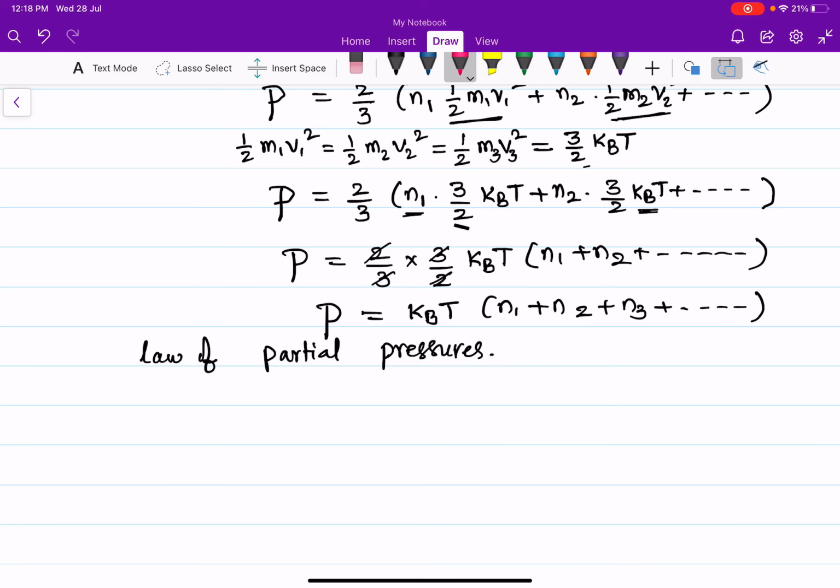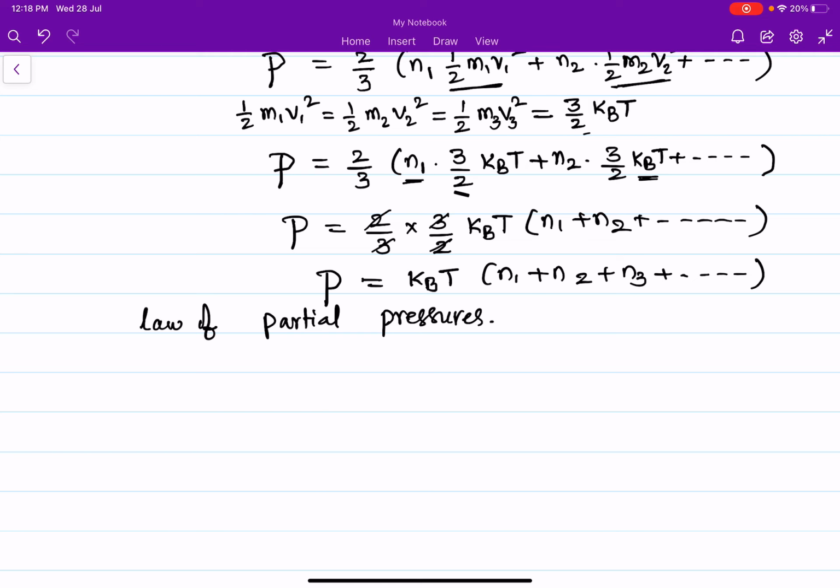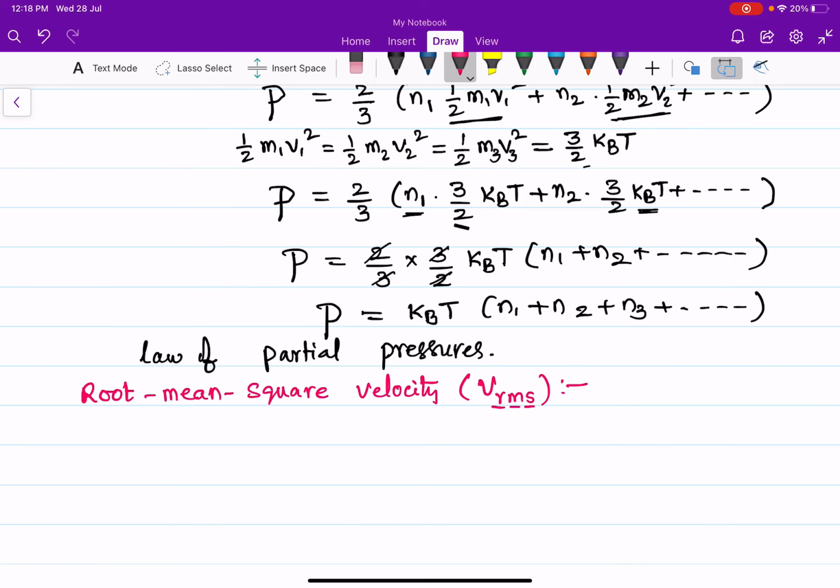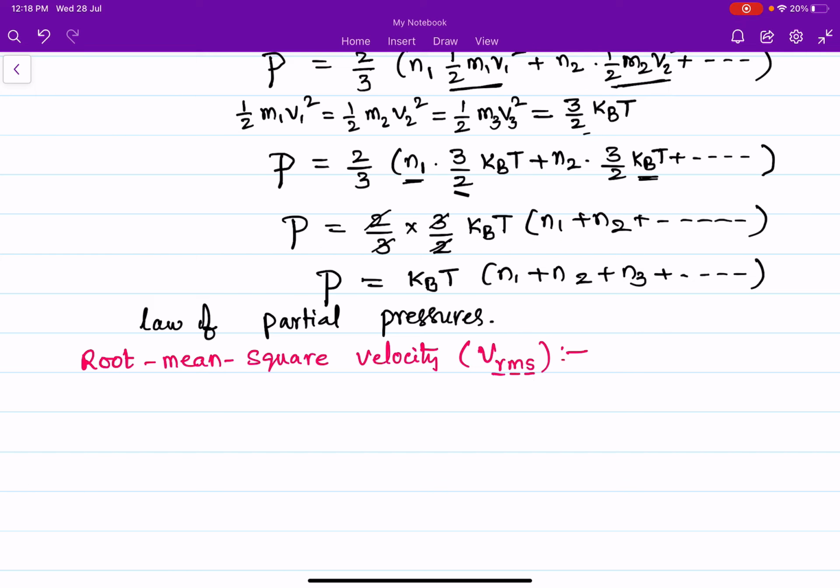Now I am going to give you root mean square velocity, RMS velocity. In order to obtain an expression for root mean square velocity, I am taking the kinetic energy of one molecule.